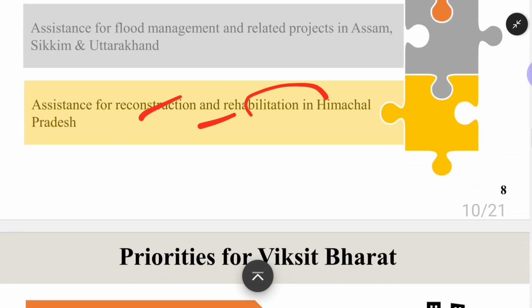Assistance for reconstruction and rehabilitation in Himachal Pradesh. In Himachal Pradesh, assistance is being given. Why? Because you might be aware of this fact. Joshimath has sunk. A particular village, or you can say a large amount of area has gone down, and there are recurring landslides and floods going on in Himachal Pradesh. That is the reason government of India wanted to give money for the people, obviously to the government, so that they can do the reconstruction and rehabilitation in Himachal Pradesh.